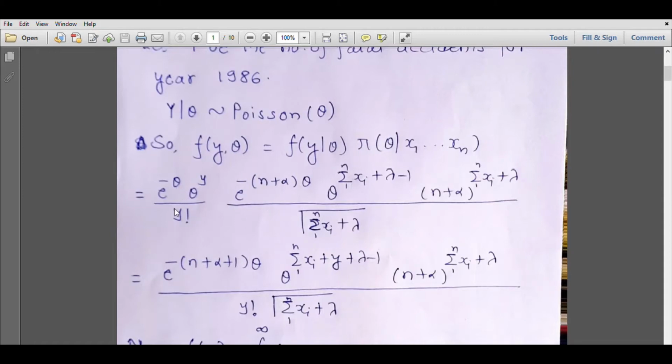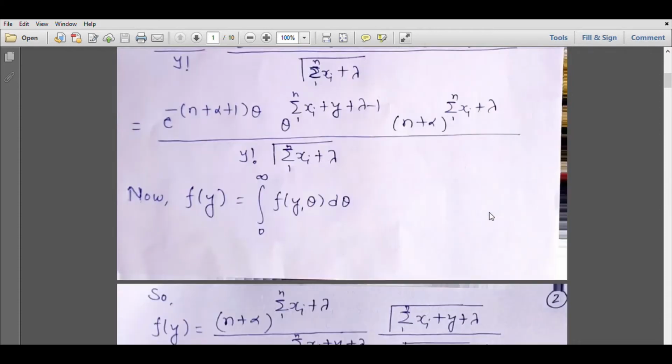Merging the exponential term gives us e raised to minus n plus alpha plus 1 theta, theta raised to summation xi plus y plus lambda minus 1, into n plus alpha raised to summation xi plus lambda. These constant terms will also be there. Now we want to find the marginal distribution of y, which will be the posterior predictive distribution of y. So we will have to integrate out theta from here.